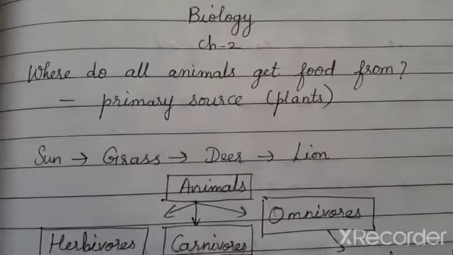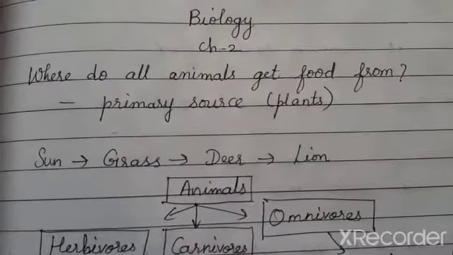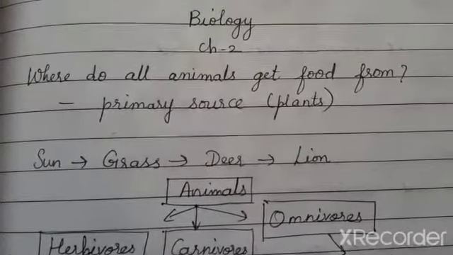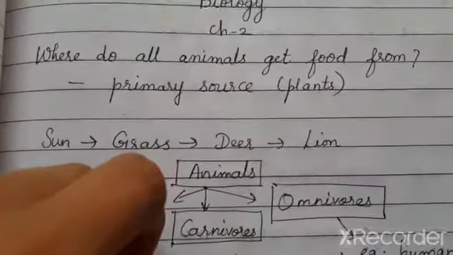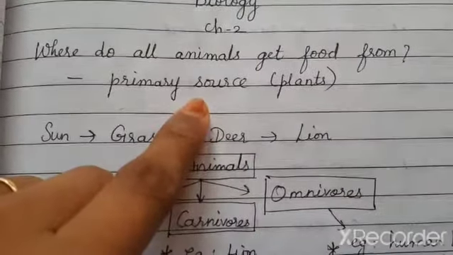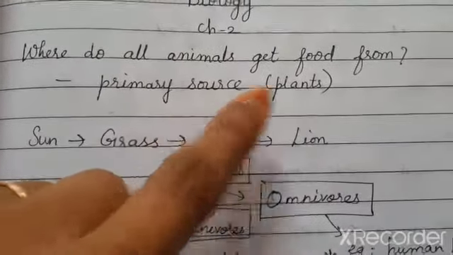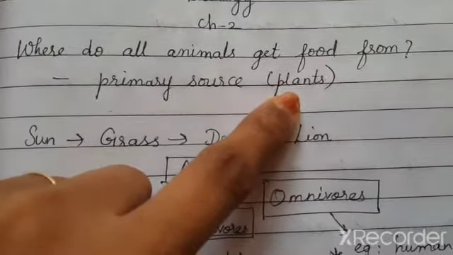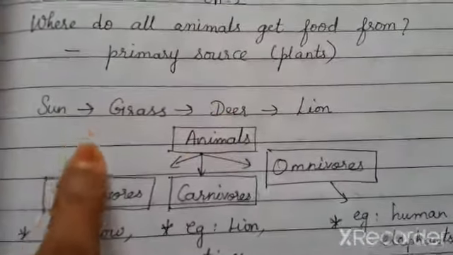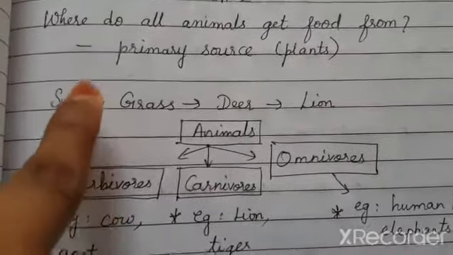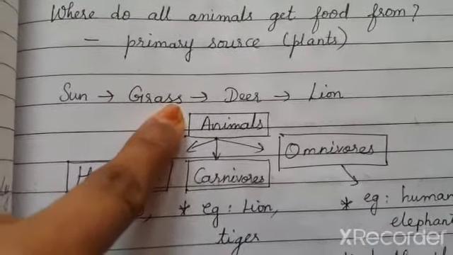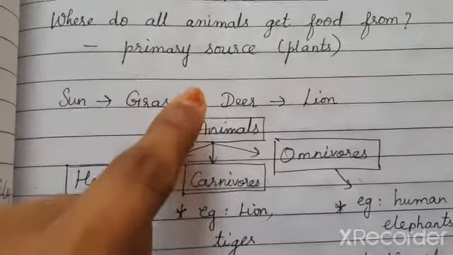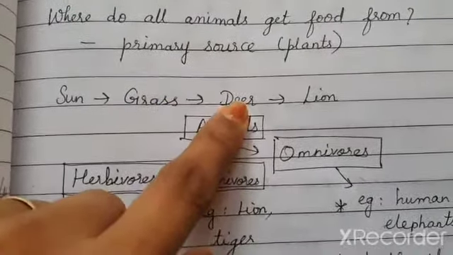To obtain the nutrition, the animals need food, right? So, where do these animals get food from? All the animals get the food from the primary source, that is the green plants. If you take a food chain from the sun, the food is prepared by the grass, and grass is eaten by deer.